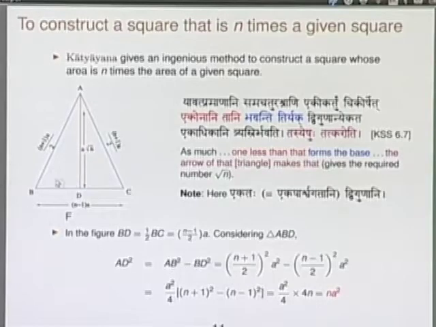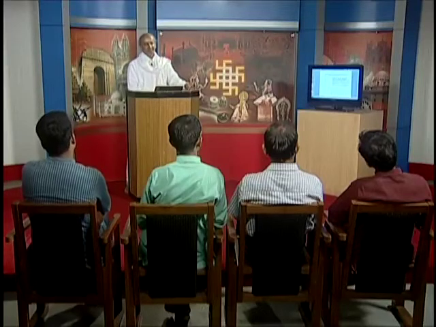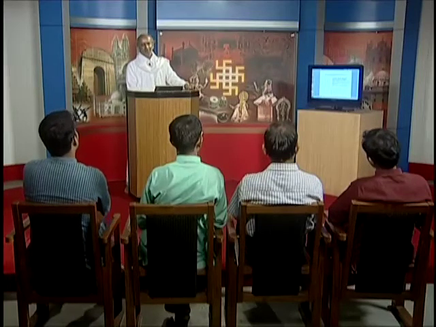So, AB square, see, in this diagram is ((n plus 1) by 2) square into a square, minus, so BD is ((n minus 1) by 2) square into a square. Okay. So, what you get is basically, once you do this little algebra, finally you will get n a square. So, n a square is AD square. So, AD is nothing but root n times a. So, that segment gives you the value of root n.